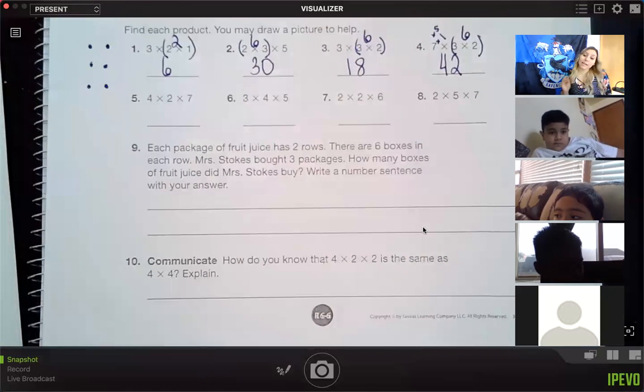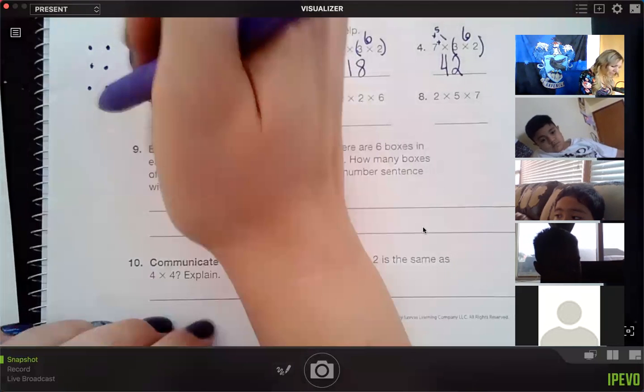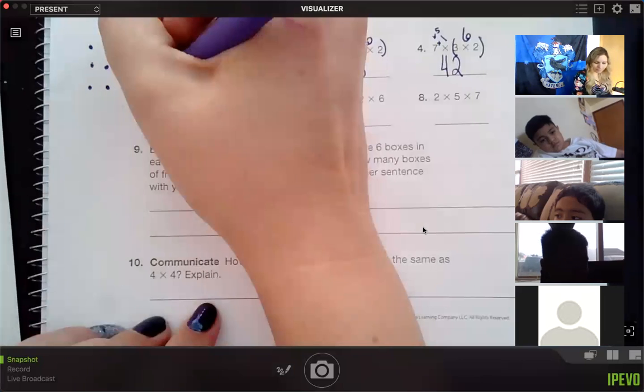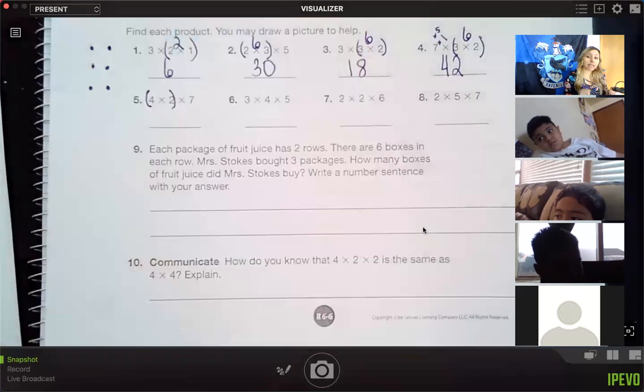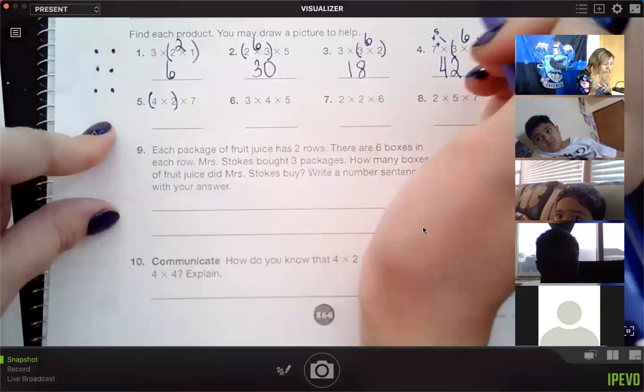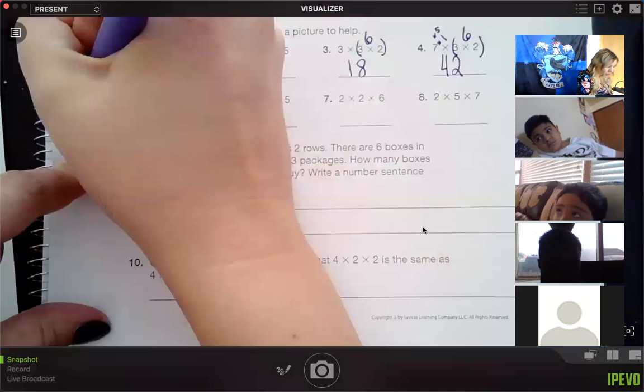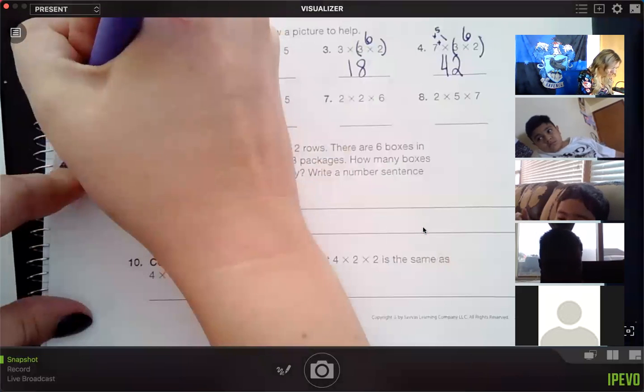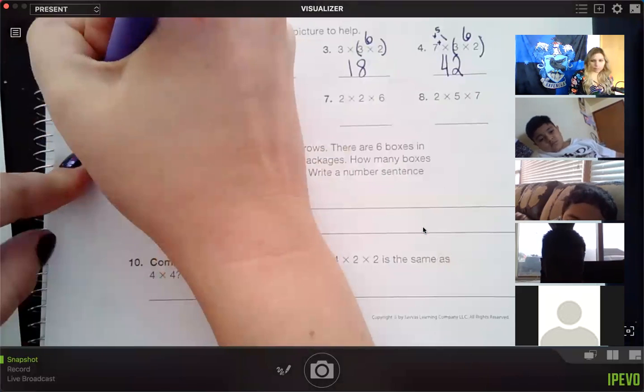Now I have 4 times 2 times 7. They switched it up. We don't have any 3s in this one, right? So I'm going to snag this 4 times 2. And remember, this is the same as saying I have 4 groups of 2. Here's 1, 2, 3, 4.